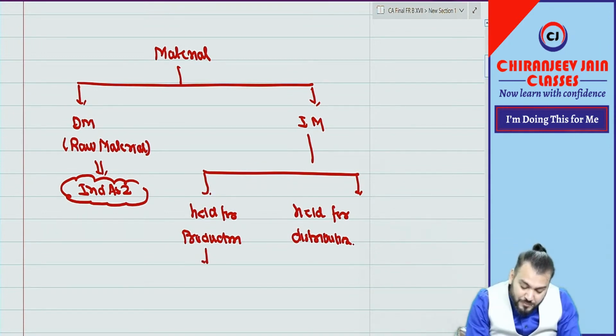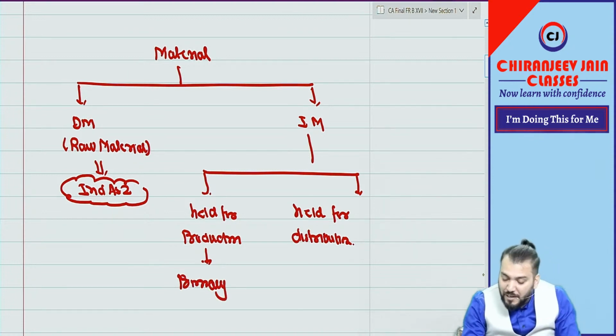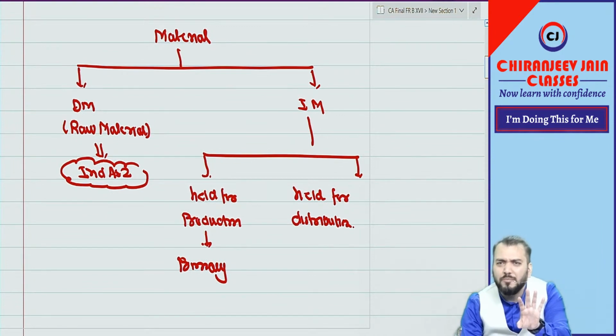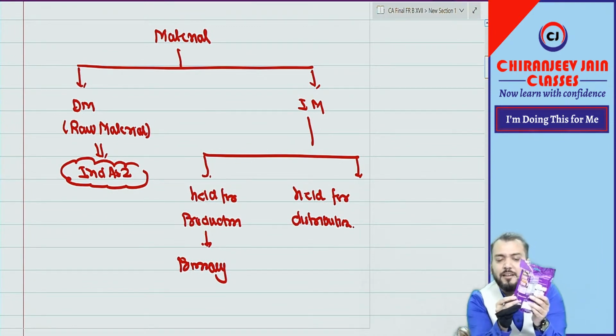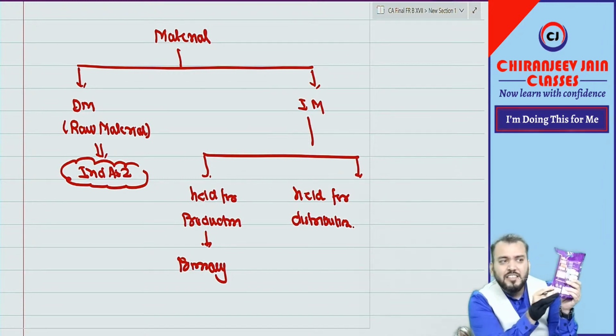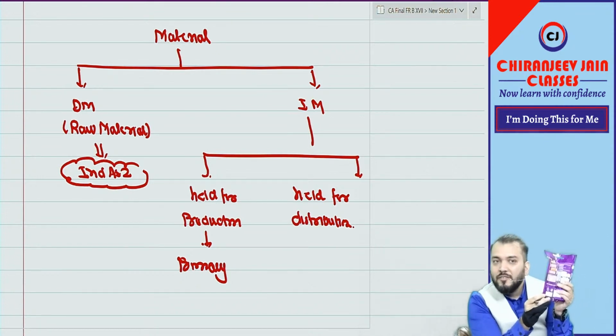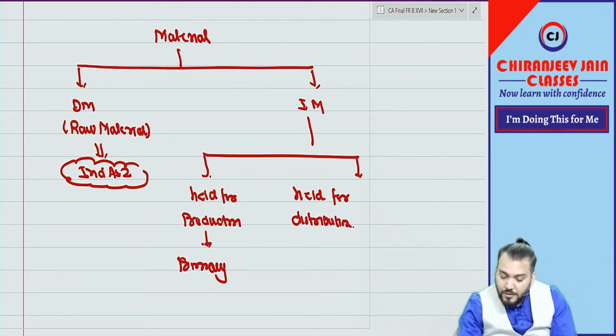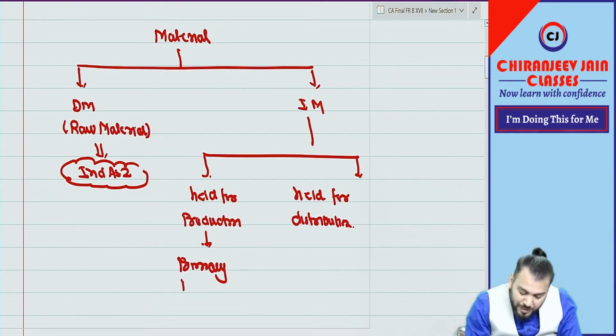So can I say primary packing material is one example of what I held for production? Can you say primary packing material is required to make the inventory held for sale? Without that, it cannot be sold. I hope you are understanding. So this is where primary packing material will come.